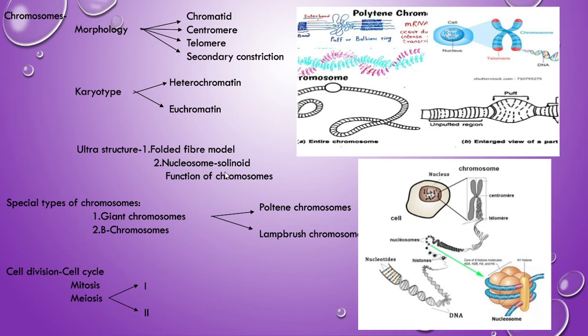Then what is the nucleosome solenoid model? This is by the scientist Kornberg. According to this, the chromatin appears like a string of beads, and the beads we call nucleosomes. Each has a core-like structure having histone proteins as well as the linker DNA.